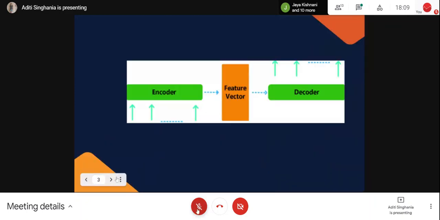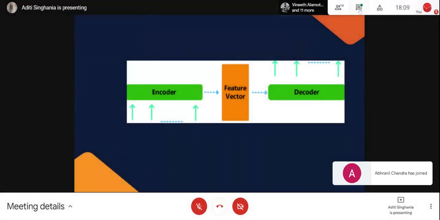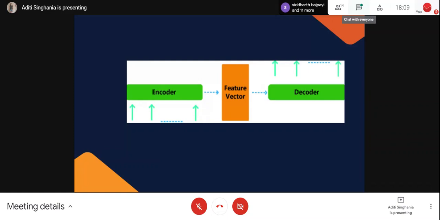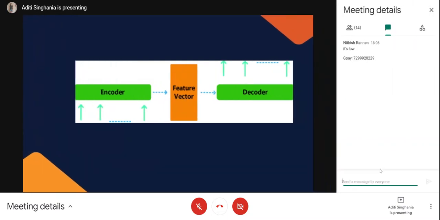Now, moving ahead, you can see on my left side there is an encoder box and on the right side there is a decoder, and in between there is a feature vector. So let's start with the general case where we do not have any attention mechanism, because attention was introduced very recently. What we used to do is have an encoder model, by which I mean LSTM layers, different LSTM layers. Like for any deep learning model, we create sequential layers. We keep on adding LSTM layers or GRU, or in CNN, pooling layers, layers of this kind.